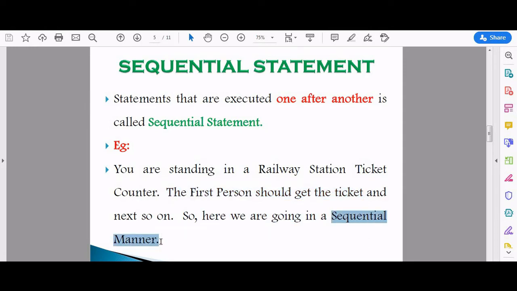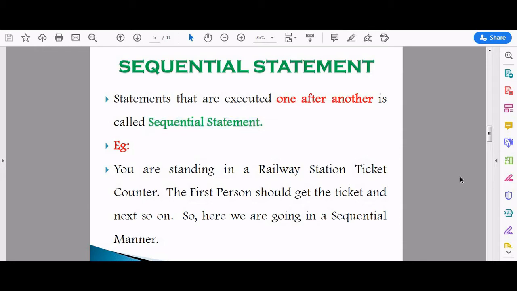That means first in, first out. You might have studied it in 11th standard. So those who come first get their notebook correction first. Like that, here the statements are executed one after another. So that is called a sequential statement.